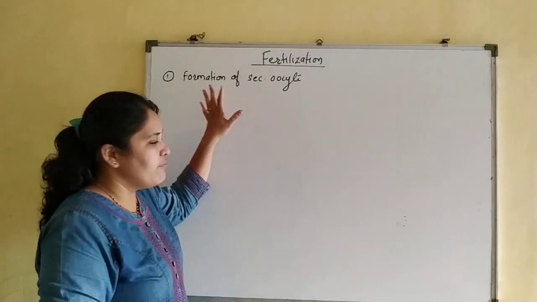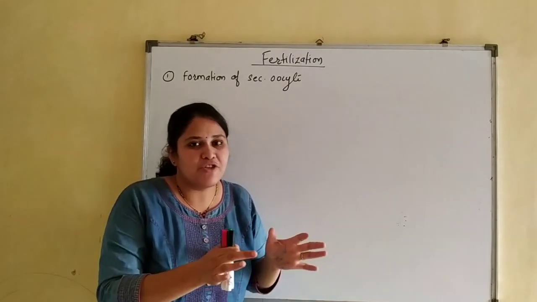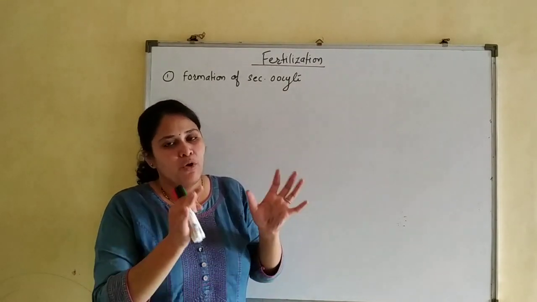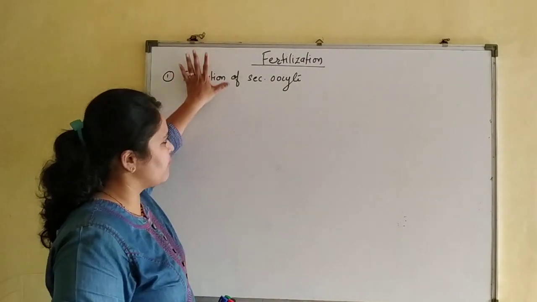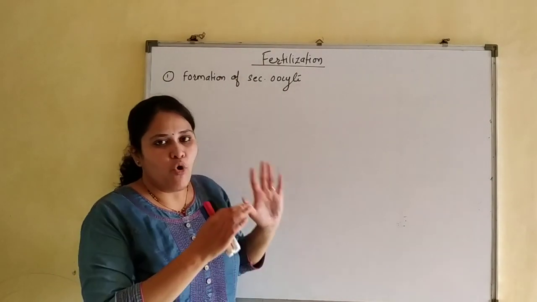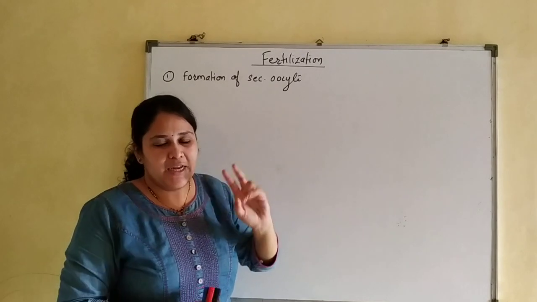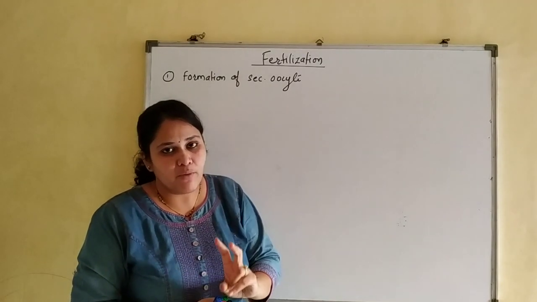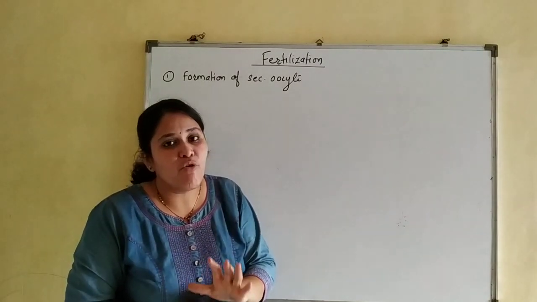So the site of fertilization is the ampulla region of the oviduct or fallopian tube. The oocyte, when it is released from the ovary, reaches the ampulla. It is viable for 2 days, but fertilization is possible only within 24 hours.